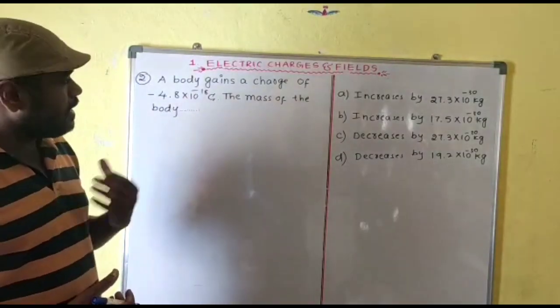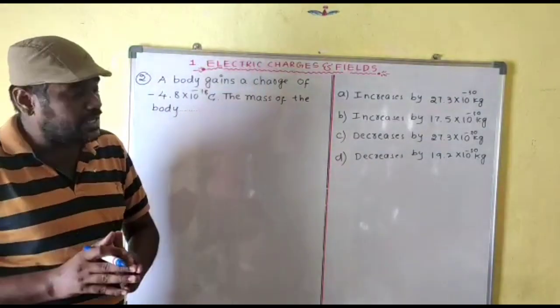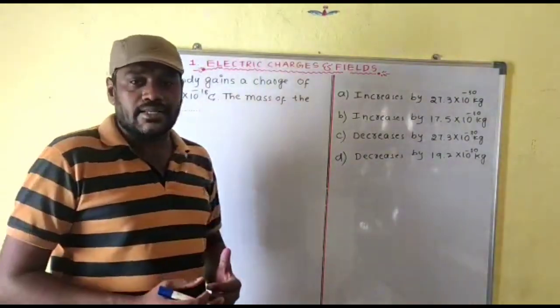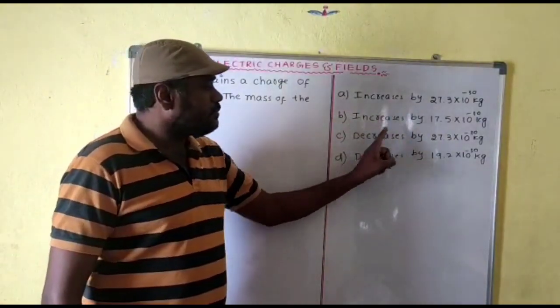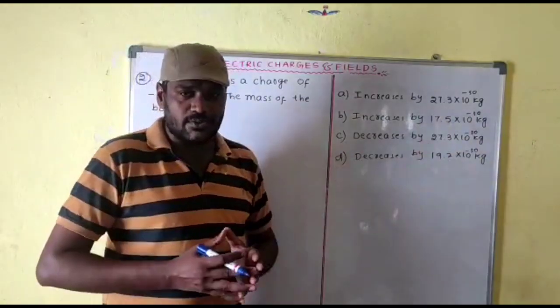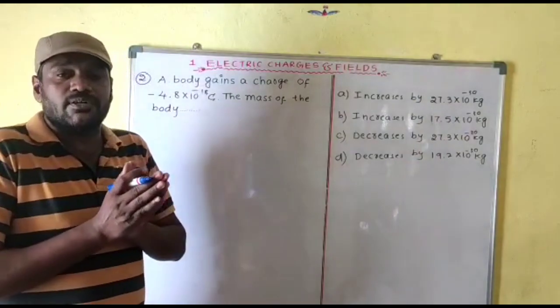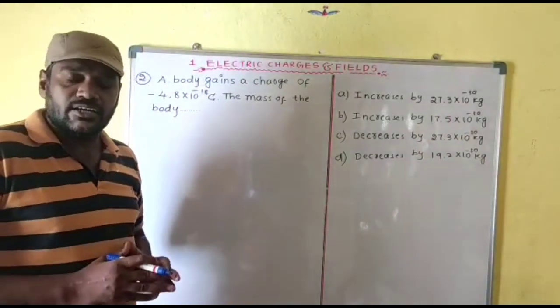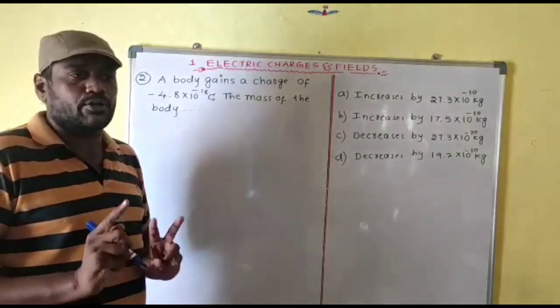Now, they are not asking us to find a fixed value. They are asking whether the mass increases or decreases. You see the options: increases by, decreases by. Here they have given the value. Therefore, first of all, we have to confirm whether the mass of the body decreases or increases. If you confirm it, out of the 4 options, only 2 options are going to be correct.